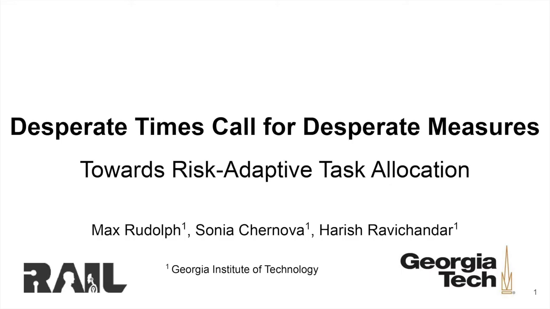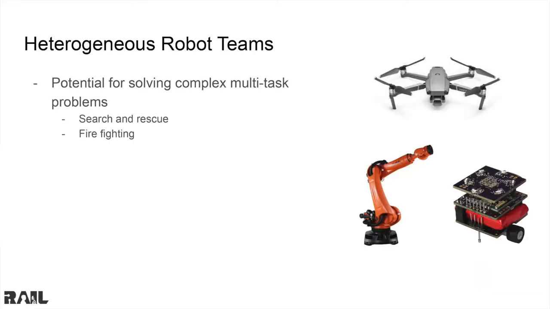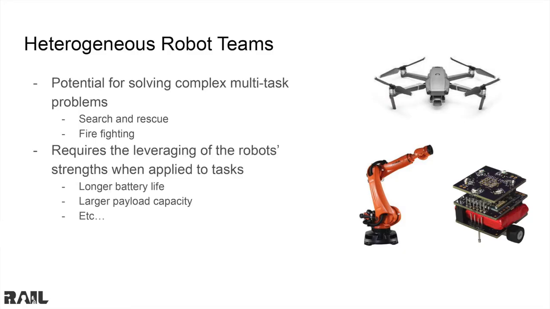Risk-Adaptive Task Allocation. Heterogeneous robot teams have the potential for solving complex multitask problems such as search and rescue or firefighting. Efficiently solving these multitask problems involves assigning robots to tasks such that their strengths are leveraged. For example, one task might be dousing a flame, which would require a certain amount of water to douse the flame. This problem of assigning robots to tasks efficiently is called the coalition formation problem.